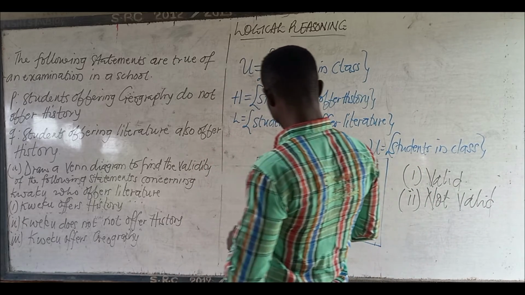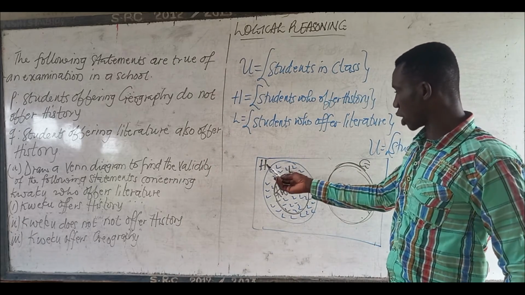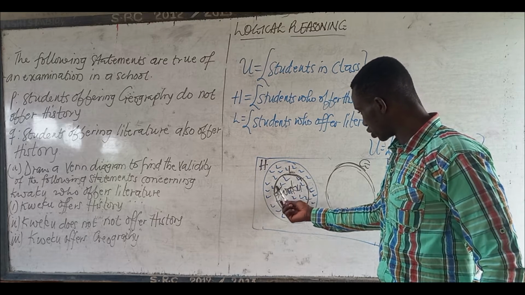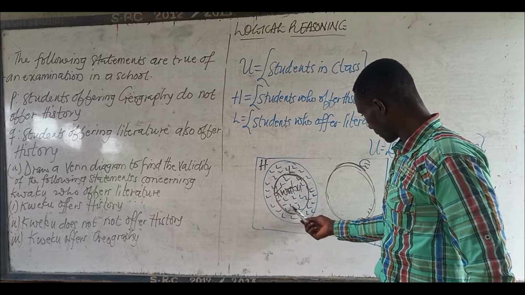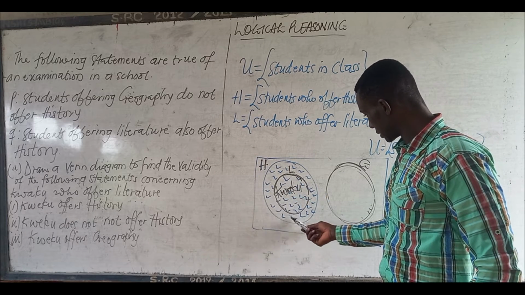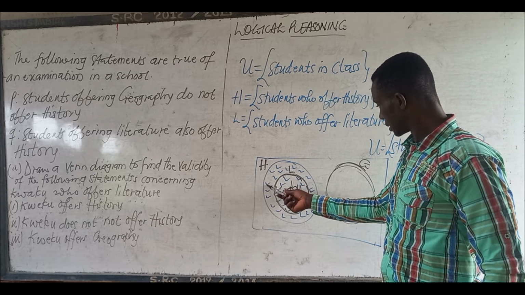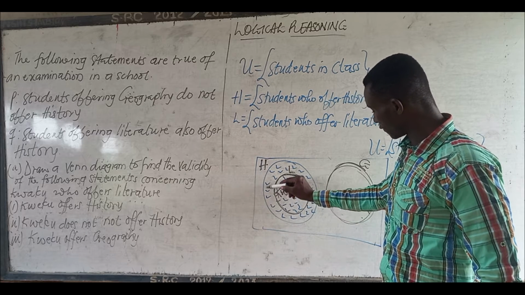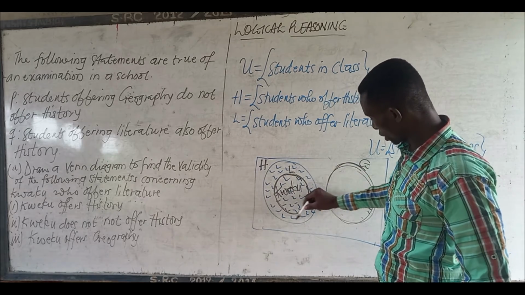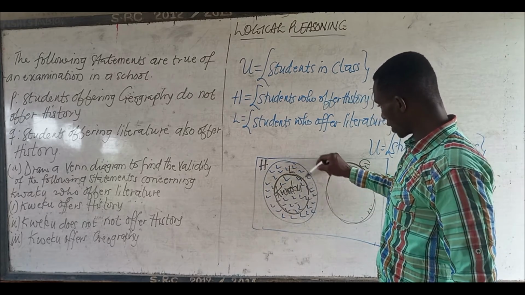Not valid, because insofar as Kweku offers literature, Kweku is under literature here, in L. And these colors that are marked, as if I'm marking exam scripts, are those who offer literature.